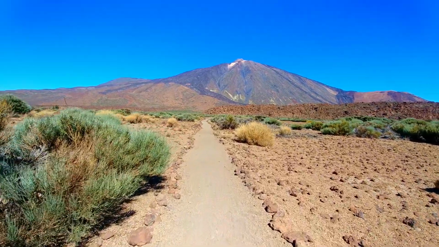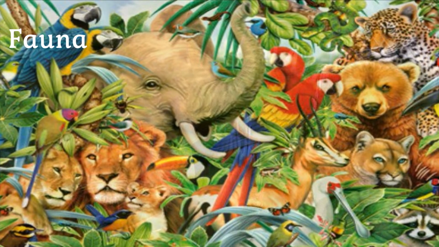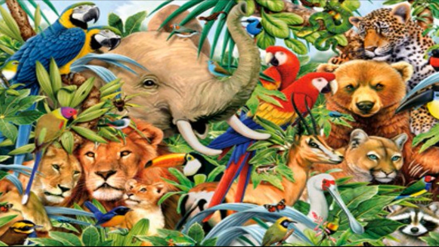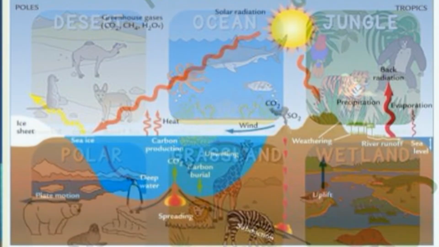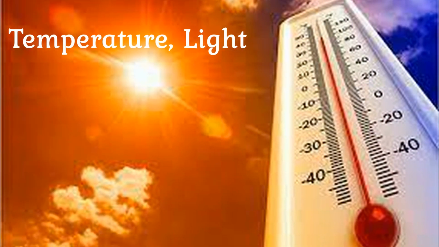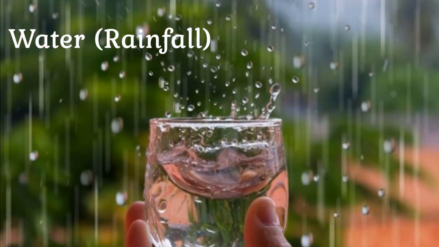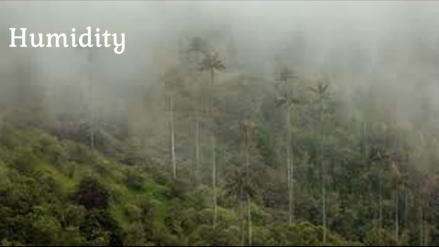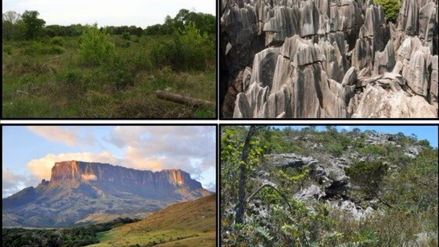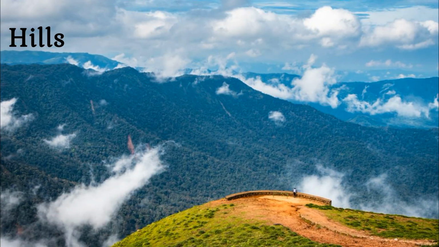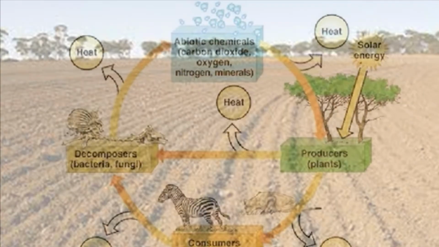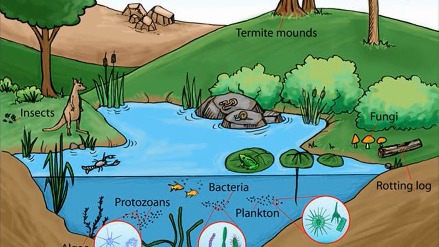Therefore, depending on their power of adaptability, distinct flora, that is plants, and fauna, that is animals, have developed in these regions. What are the factors of the habitat? Climatic factors: temperature, light, water, that is rainfall, wind, humidity, etc. Edaphic factors: relief features such as rivers, mountains, hills, valleys, and soil types. Biotic factors: effects of living organisms, including humans, in the ecosystem.